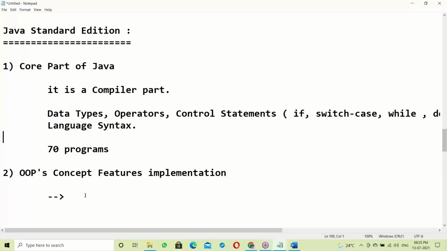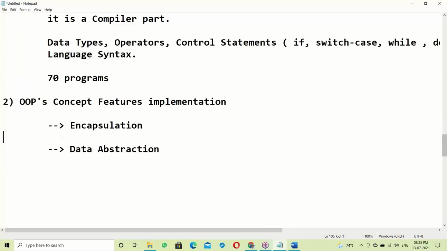The OOPS concept features here are encapsulation and data abstraction. These features were introduced to achieve data security.